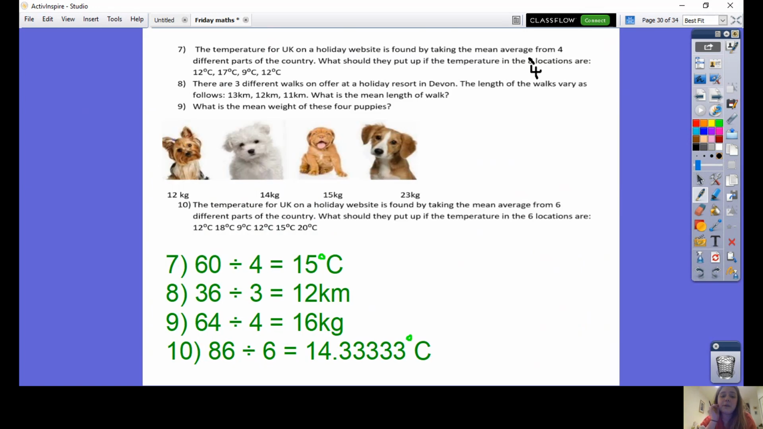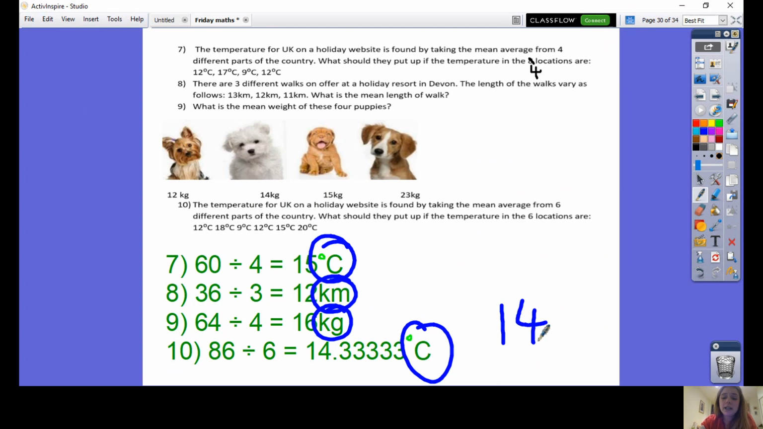Okay, for the next group of questions as well, I've just written down what the mean is. For these questions, if you forgot your unit of measure, please make sure you go back and add it in. The answer to question 10 could also have been 14 and 1/3, or you could have just rounded that down to 14 degrees. All 3 of those answers I will accept. Pause the video now to make sure that you've marked this work.